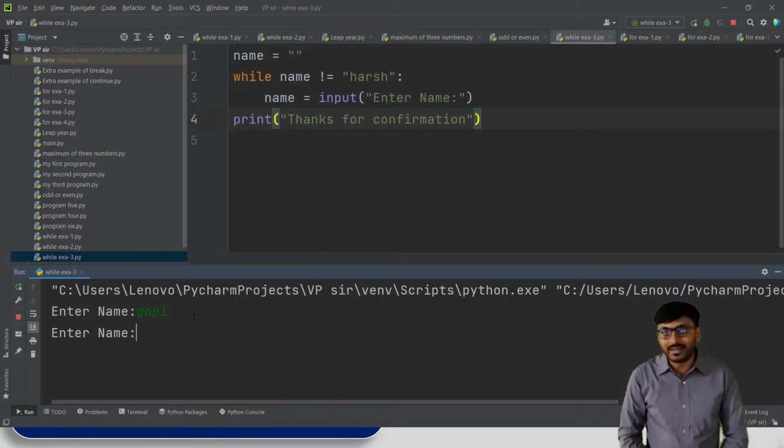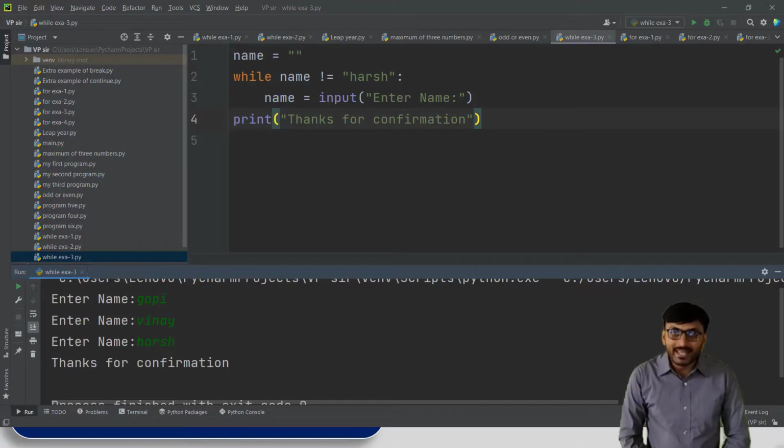If we enter the name Vinay, that is not equal to hers, then again enter name. So now if we enter the name hers, then this loop stops, because the condition is not satisfied. Clear?